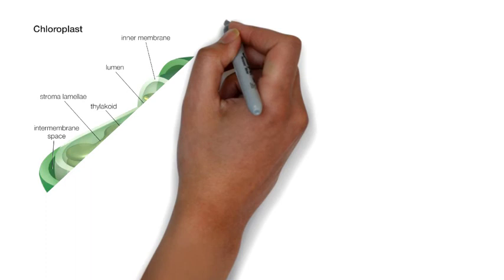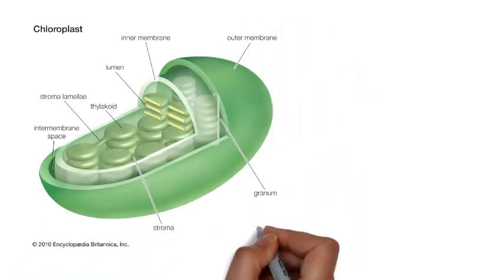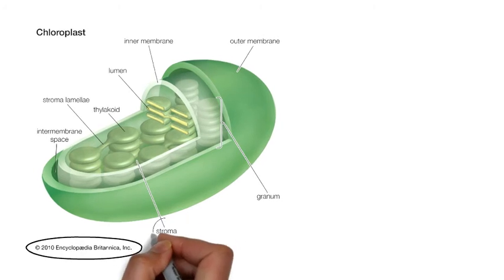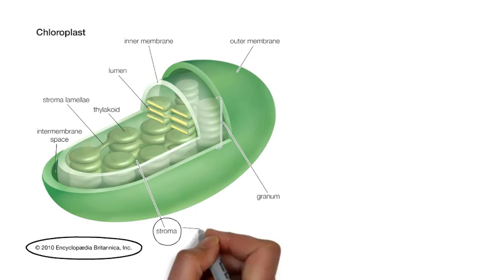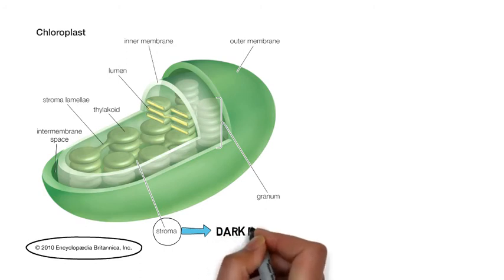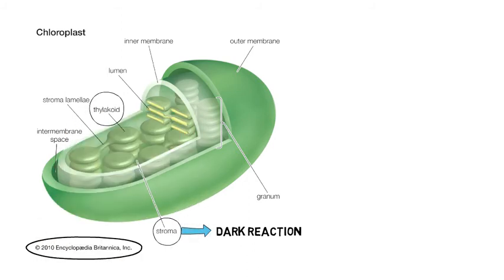Okay, now let's see the structure of the chloroplast. Here we can see something named stroma. This picture is taken from Britannica.com. So thank you Britannica for giving us this beautiful picture. Here you can see stroma. Stroma is the liquid part in the chloroplast, that is the matrix. In stroma, dark reaction takes place.